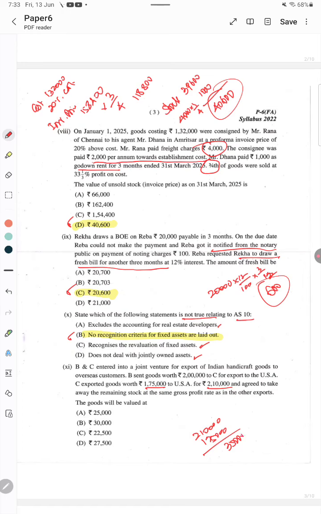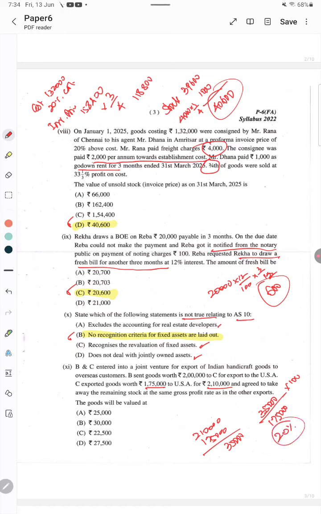So, what is the gross profit ratio? 35,000 profit divided by cost, that is 1 lakh 75,000, into 100%. So, 35,000 divided by 1 lakh 75,000 into 100, that is 20% profit margin.